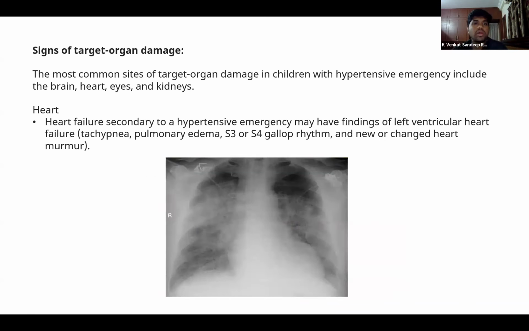Coming to the heart, as we know, it can lead to heart failure. The child can present with tachypnea, pulmonary edema, and may develop an S3 gallop. A newfound murmur can also be seen. In this X-ray, as you can see, there is a lot of pulmonary edema and cardiomegaly, indicating heart failure.